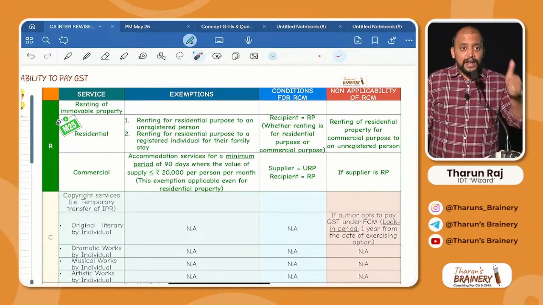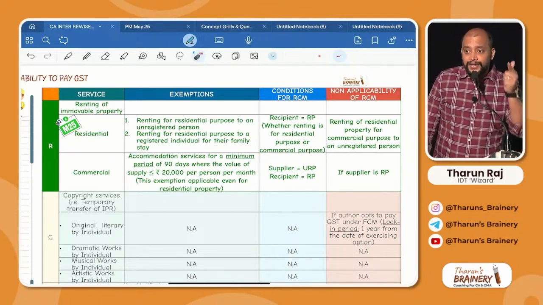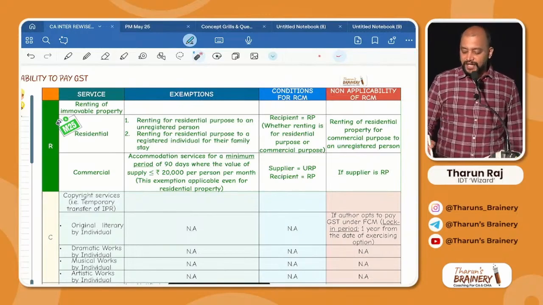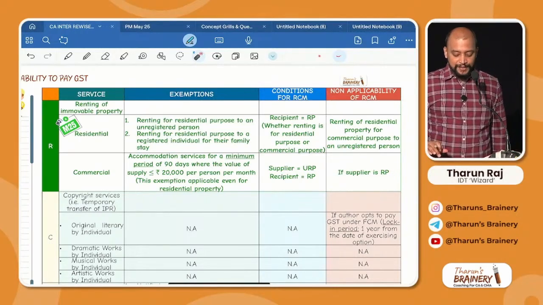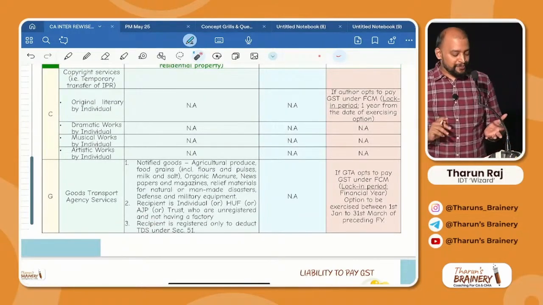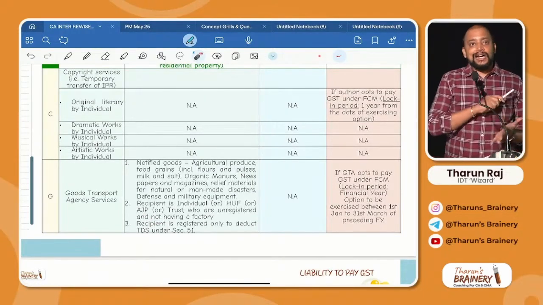Supplier should be unregistered, recipient should be registered, then only RCM. Otherwise it will be FCM. If supplier is registered, it will be FCM. So we completed renting of immovable property also. So then SIRR we completed.